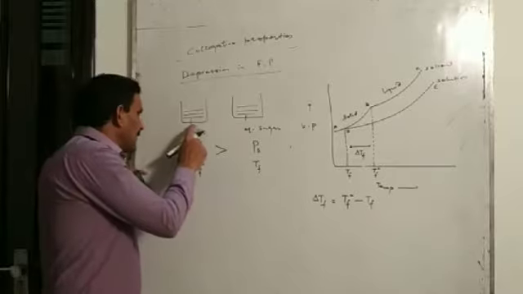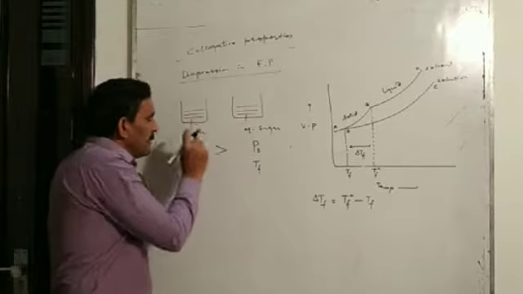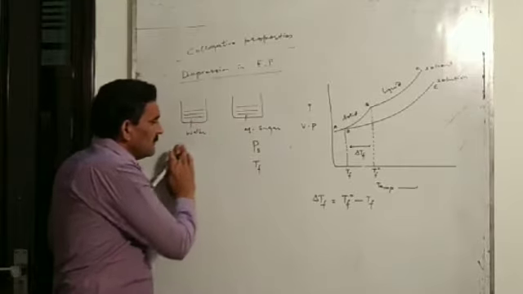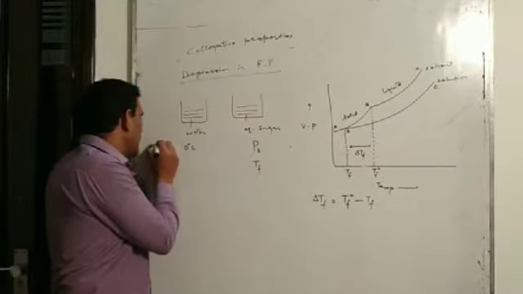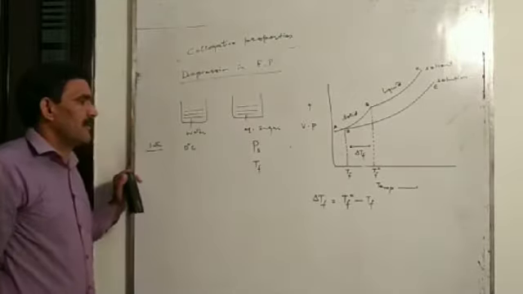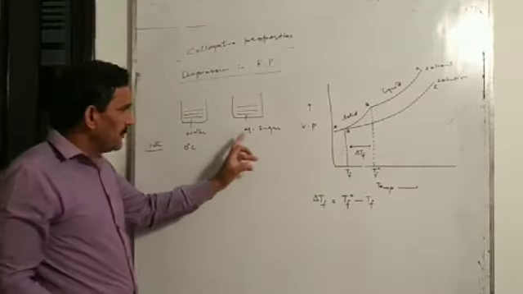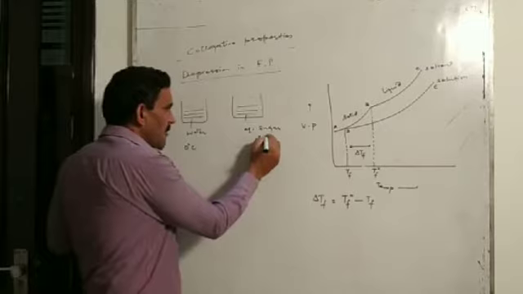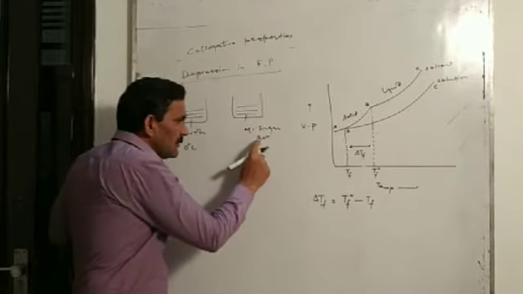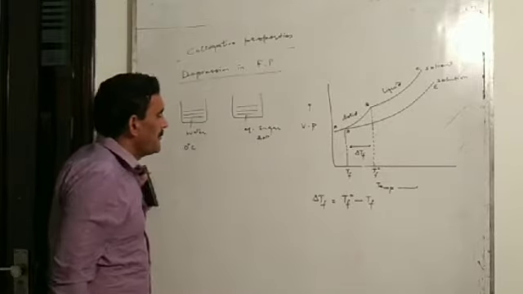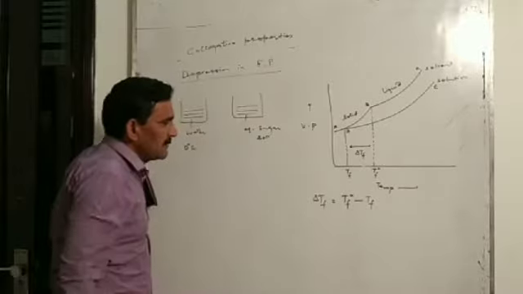Here again, if we come to this example, we know the freezing point of pure water is 0 degree Celsius under the condition of 1 atmospheric pressure. But the freezing point of an aqueous sugar solution, which contains a non-volatile solute, that is sugar, is lower than that of pure water.